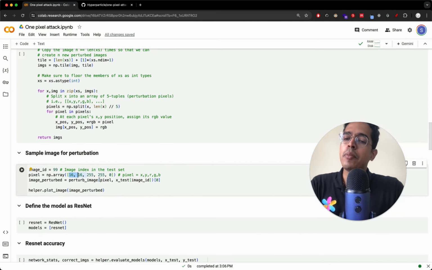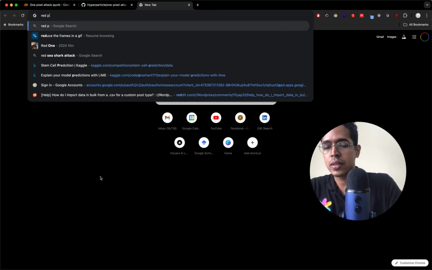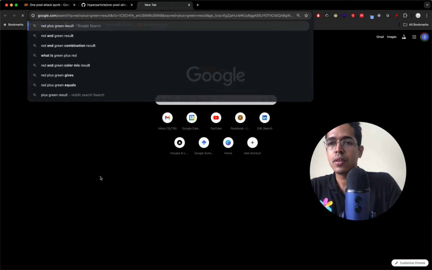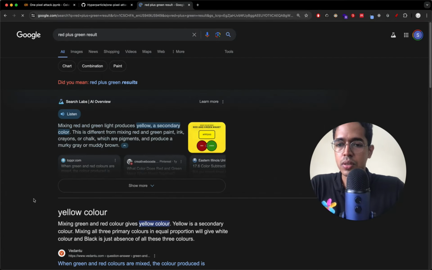And how much are we modifying it to? We will modify it such that it is red plus green. So there is a red value of 255 and a green value of 255. What is red plus green? The result is yellow. Okay, my art skills are not good.